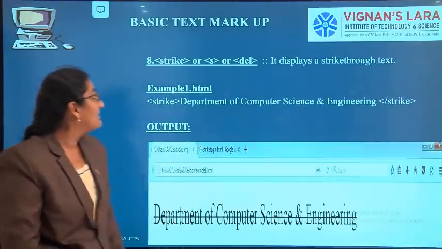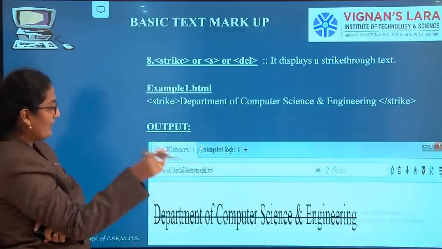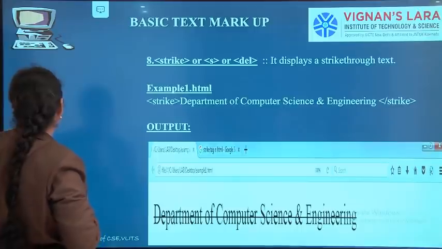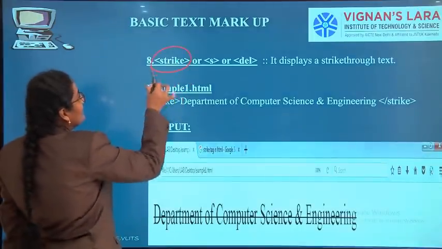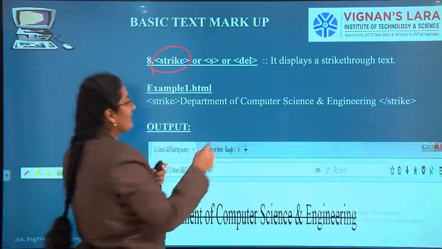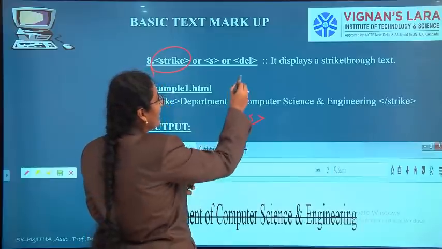The next tag is strike off. If I want to strike off Department of Computer Science and Technology, then I use the strike tag. One more important thing: strike can also be represented as S. You can write S, delete or strike between angular braces.